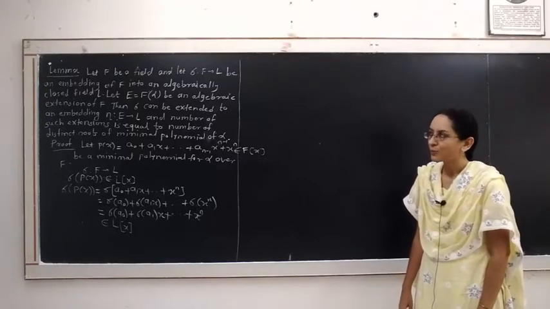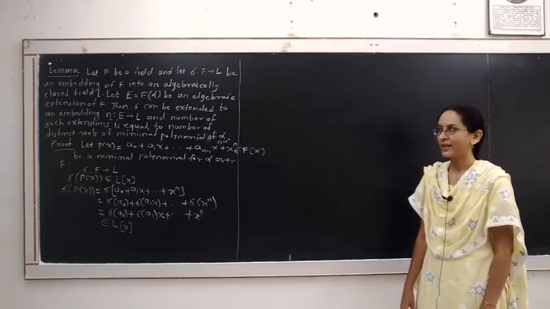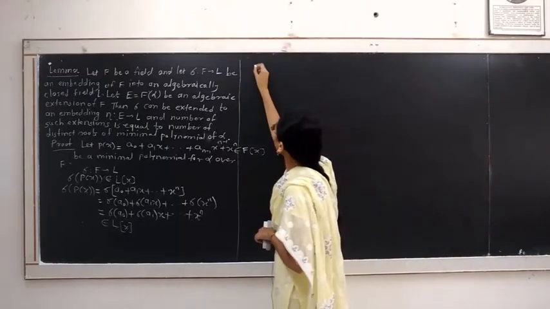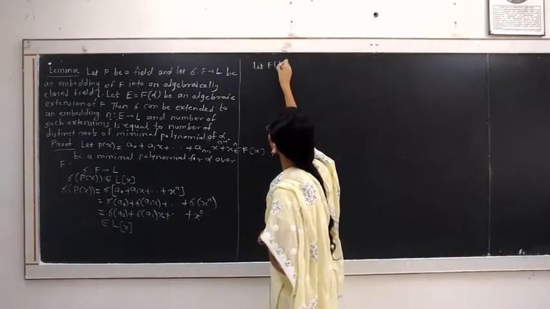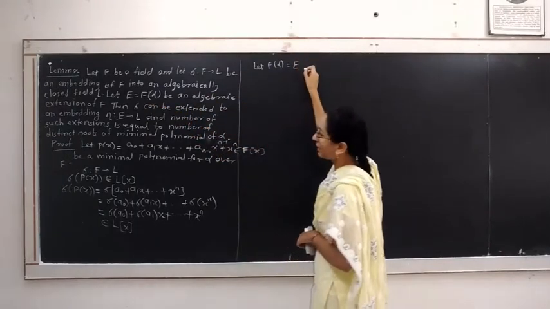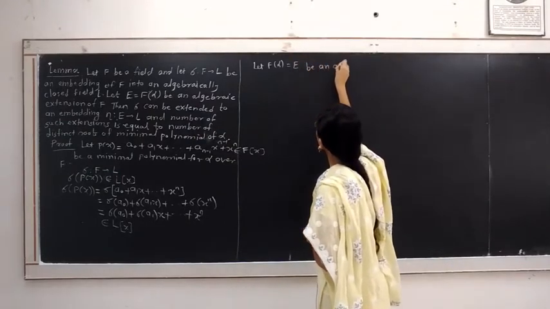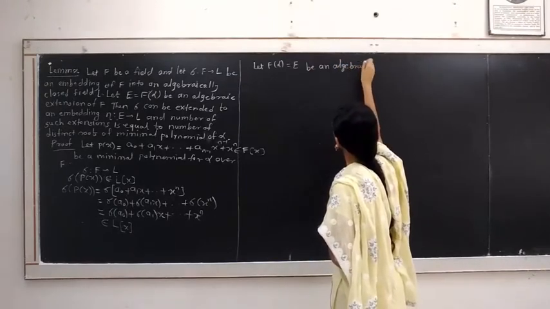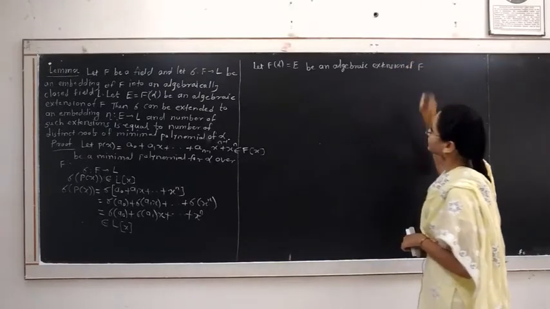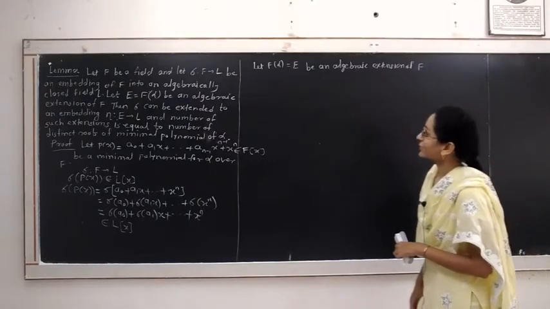We know the polynomial Px has root alpha, and Px is irreducible in F, hence we get an extension of field F given by F of alpha. Let F of alpha, which is denoted by the symbol E in the lemma, be an algebraic extension of the field F, because it is a finite extension and hence it is an algebraic extension.